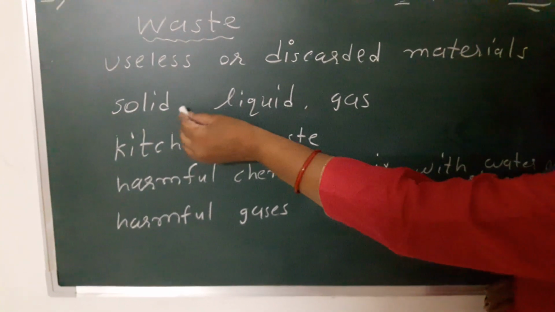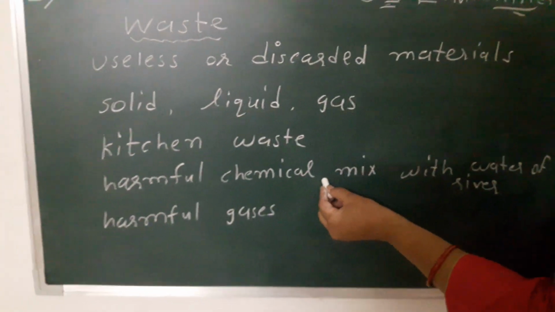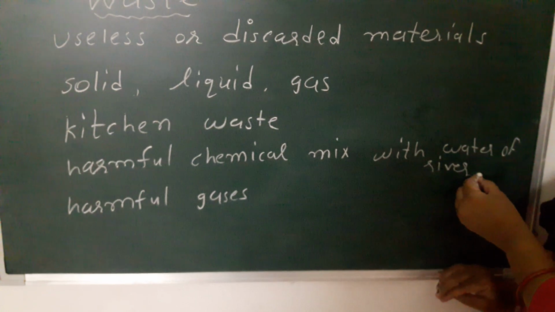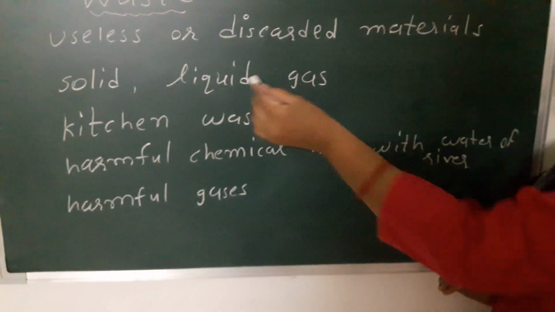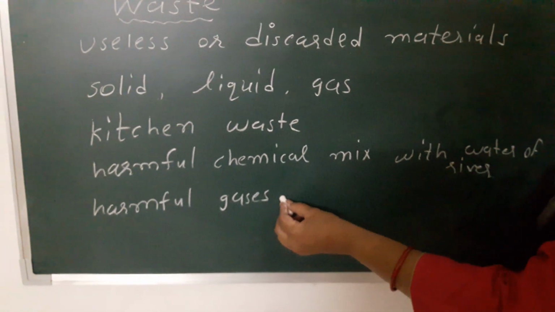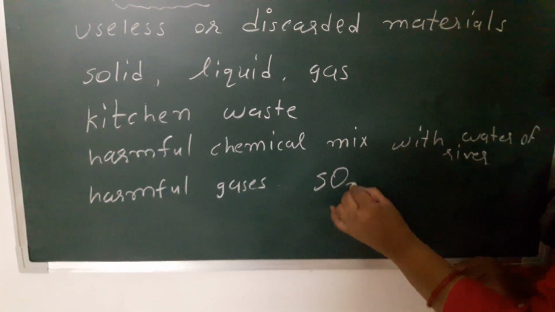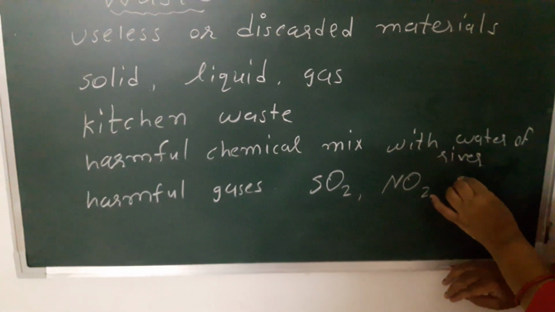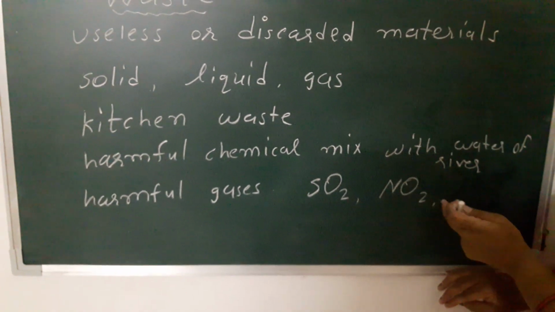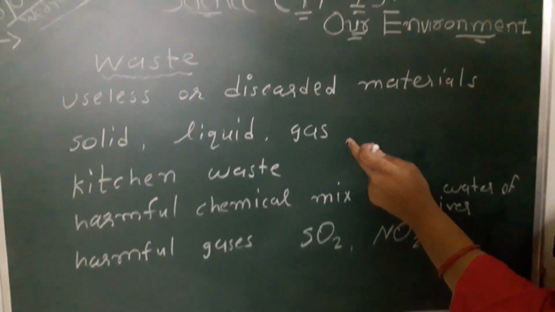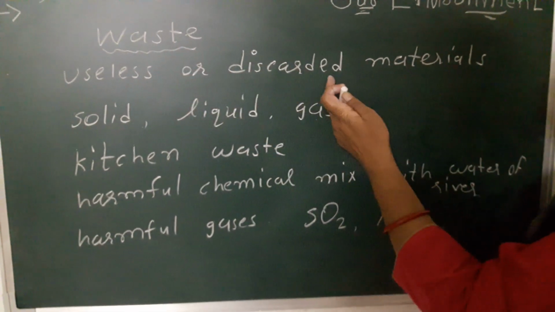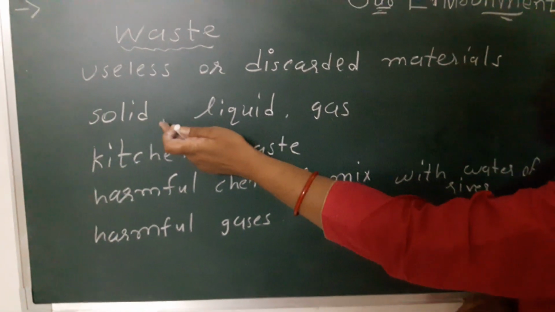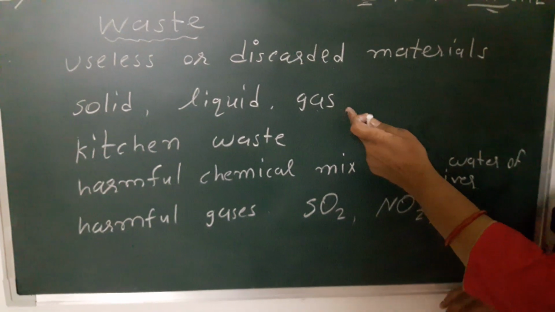Harmful chemicals mix with the water of river, pond, so this waste is in a liquid form. And harmful gases such as sulfur dioxide, nitrogen dioxide, nitrogen oxide are the gaseous waste. So waste is useless or discarded material, and it may be solid, liquid or gas.